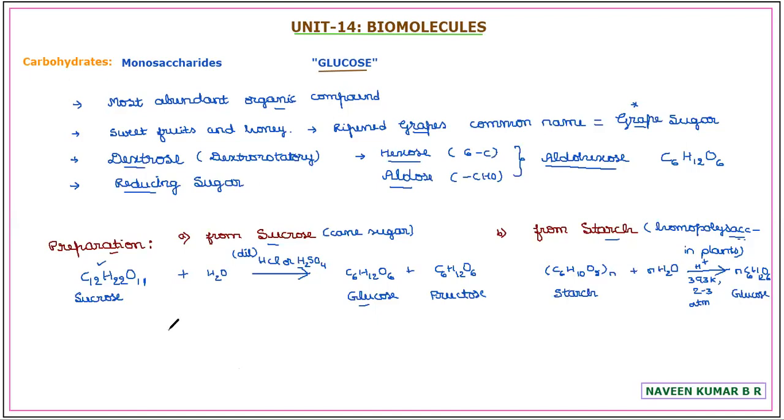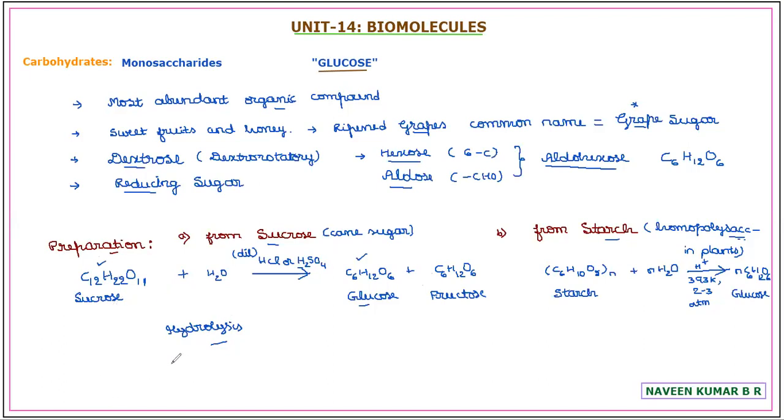So that is, hydrolysis of starch produces glucose again. Hence both can be related as hydrolysis reactions. So hydrolysis of sucrose in mild acidic condition, similarly hydrolysis of starch in dilute acid at this temperature range and a pressure of 2 to 3 atmosphere, will produce glucose. This is the most common method for preparation of glucose. We are not artificially synthesizing the compound, so an already present source is used to prepare this compound. Hope the method of preparation is clear.